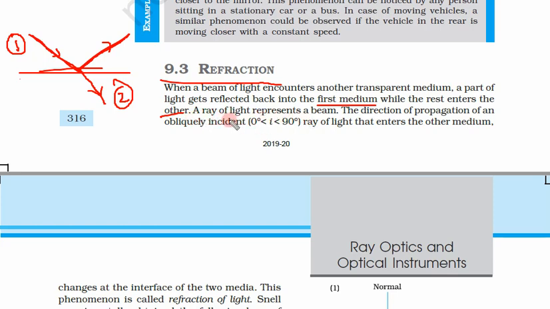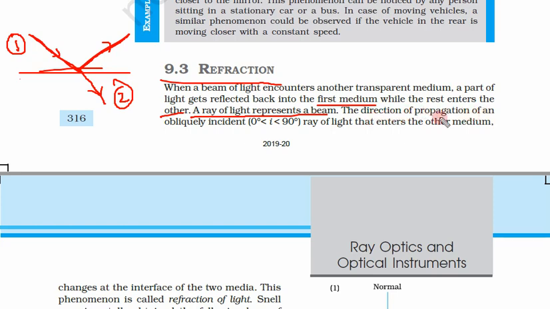A ray of light represents a beam. So the figure that we are drawing, in that figure we are assuming that this ray is not a single ray but a beam of light. This is a beam, not a single ray.